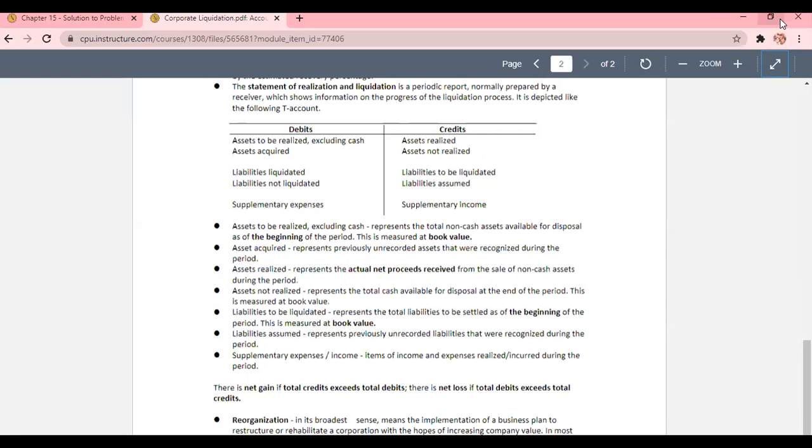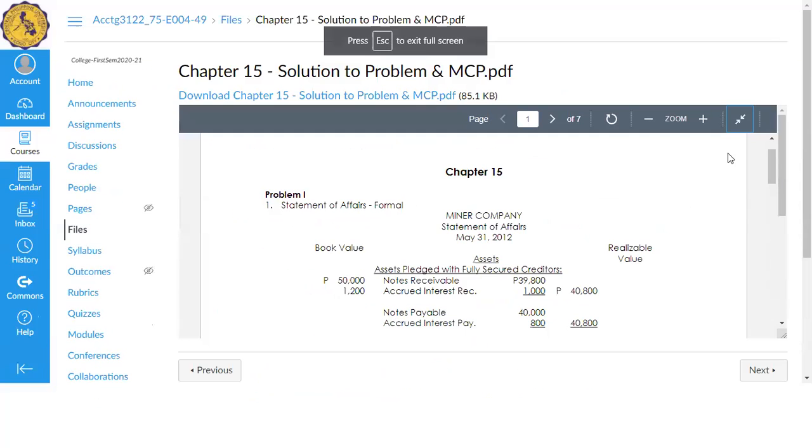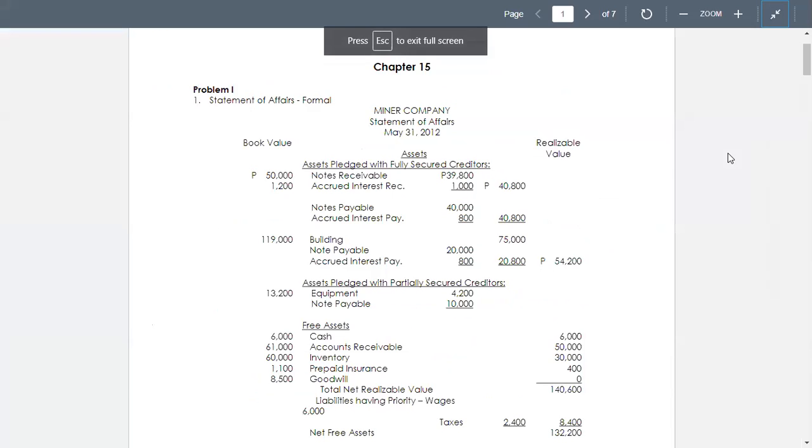Okay, now we will continue with chapter 15, where we have the solutions to the problems. So I will take up the solutions to the problems, including problem 1, 2, 3, 5, 9, and 10, and the multiple choice problems, only 1 to 14. There are fewer multiple choice problems in this chapter.